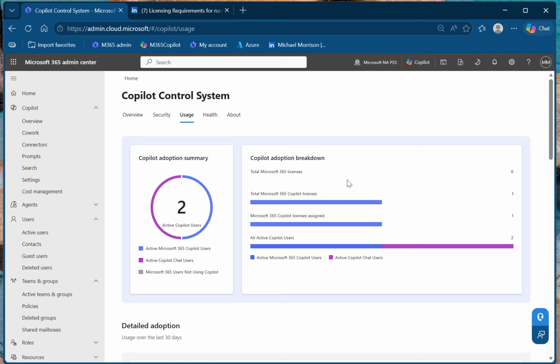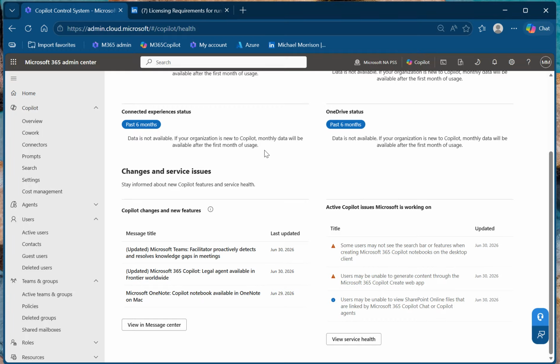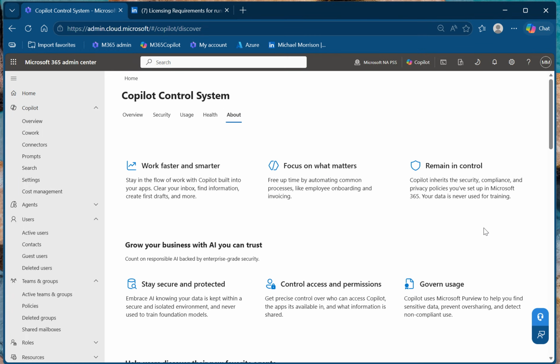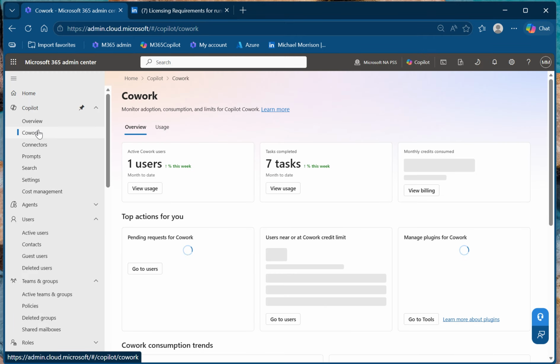I can see my usage. So it's combining Copilot users and Copilot chat for a total, even though it's one account. With that, I look at the health of the system, see if there's any updates, see anything else in there. It's a lot. Again, I'm just trying to do a fast overview on this, and then we go into Cowork.